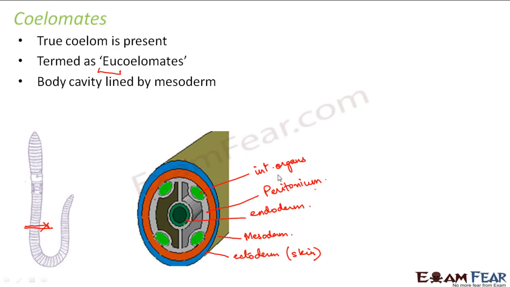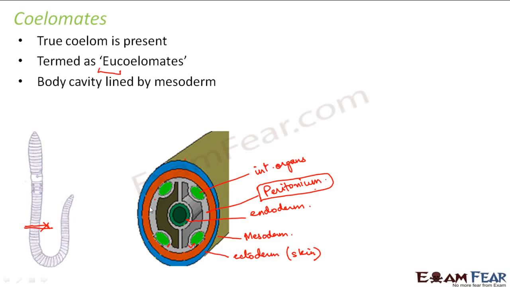Now, why do we need this lining on the coelom, this peritoneum? The lining allows the organs to be attached to each other. Since this lining is there, this internal organ is attached to this organ, and this is attached to this. It helps attach the organs to each other so that they can be suspended in a particular order while still being able to move freely within the cavity.